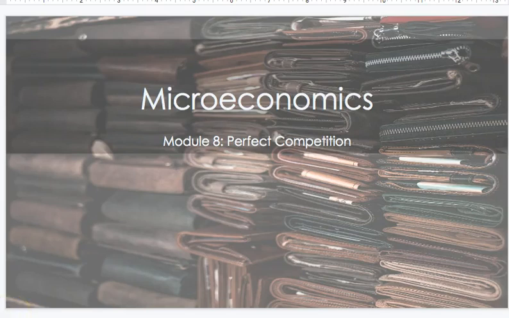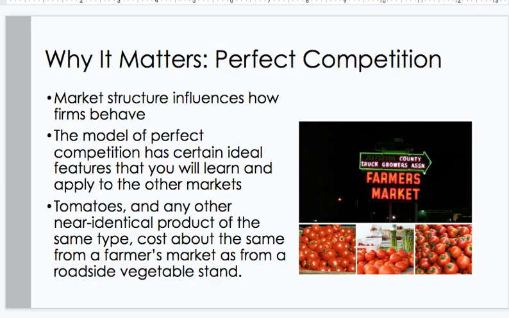Module 8, Perfect Competition. Why it matters. Perfect competition. Market structure influences how firms behave. The model of perfect competition has certain ideal features that you will learn and apply to other markets.